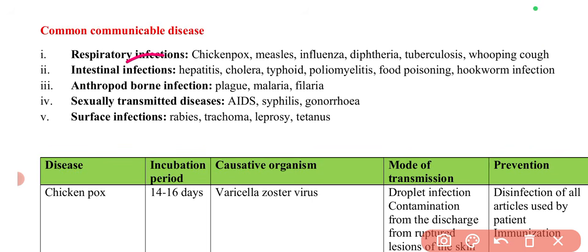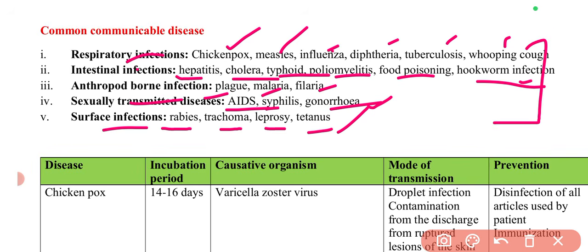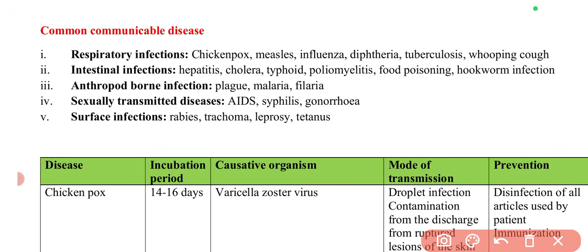Respiratory infections include chickenpox, measles, influenza, diphtheria, tuberculosis, whooping cough. Intestinal include hepatitis, cholera, typhoid, poliomyelitis, food poisoning, hookworm infection. Arthropod-borne include malaria, filariasis, and plague. Sexually transmitted diseases include AIDS, syphilis, gonorrhea. Surface infection includes rabies, trachoma, leprosy, and tetanus. These are the important categories you need to remember.